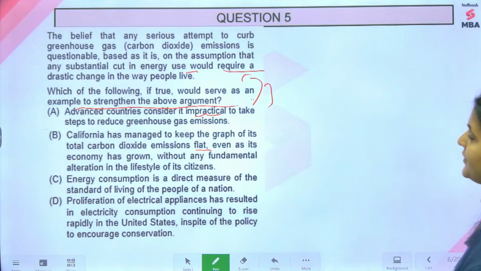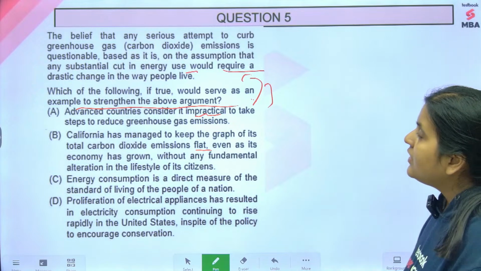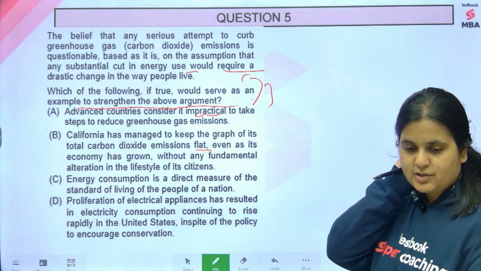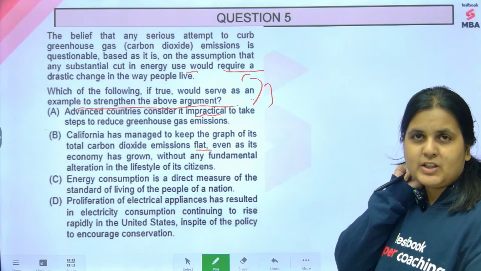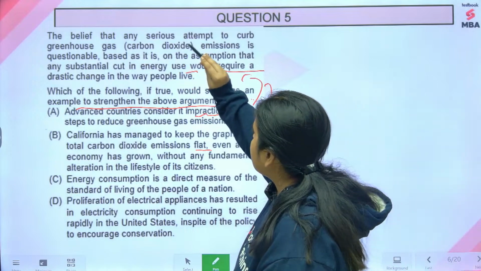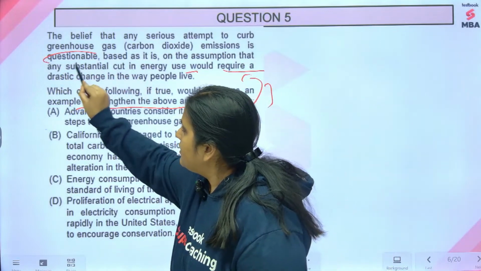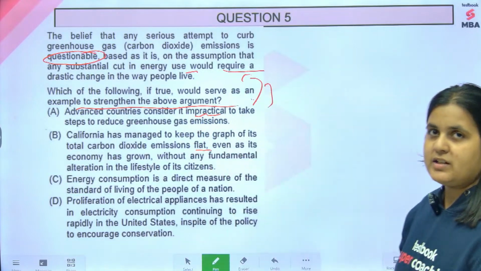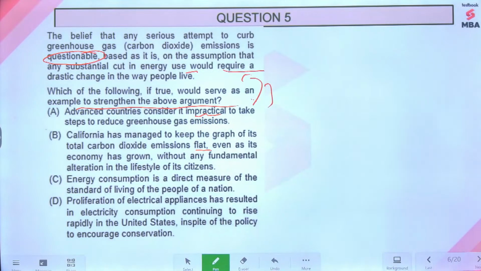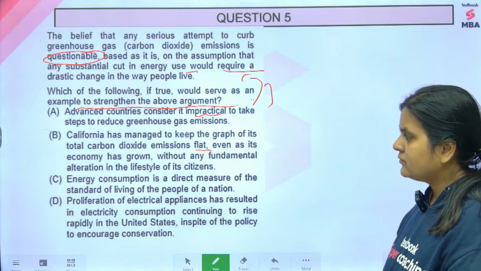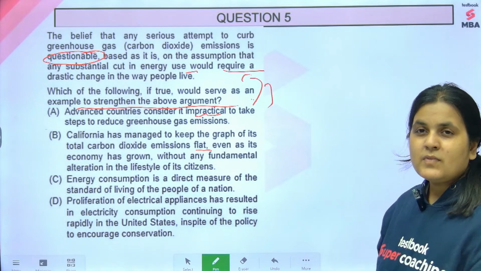Okay, now, what is questionable here? Can I ask you this? What is questionable here? It says the belief that any serious attempt to curb greenhouse gas emissions is questionable. What is questionable here? You can curb, you cannot curb? What do you think?